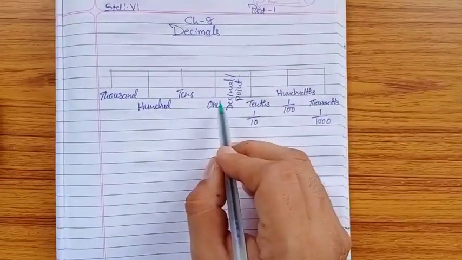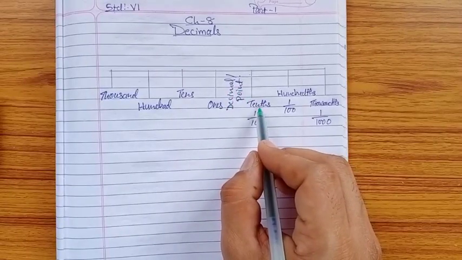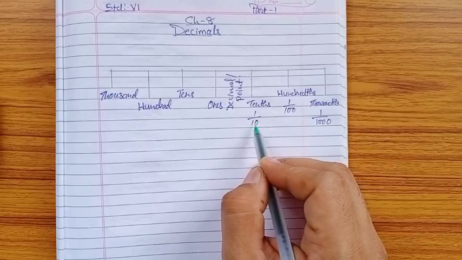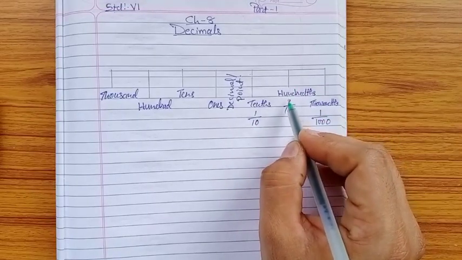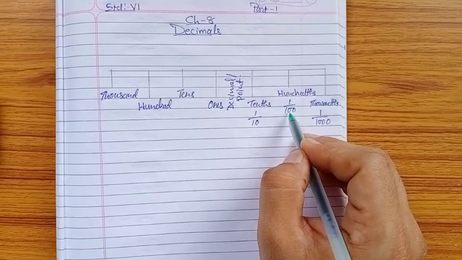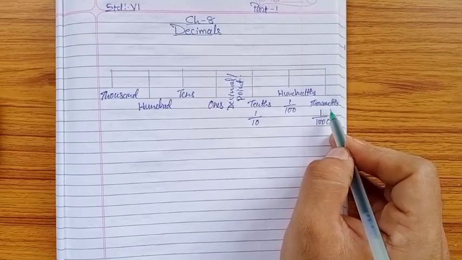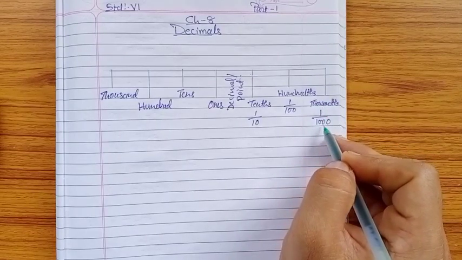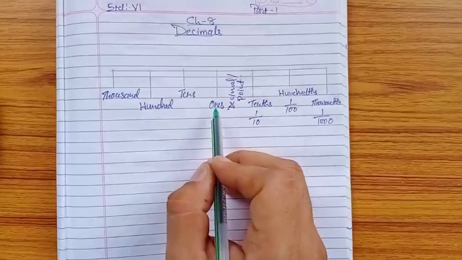Means the first place after the decimal point is called tenths, which means the number is divided by 10. The second digit after the decimal is at the hundredths place, which is divided by 100, and the third place is the thousandths place, which is 1 upon 1000. So these are the basic things.